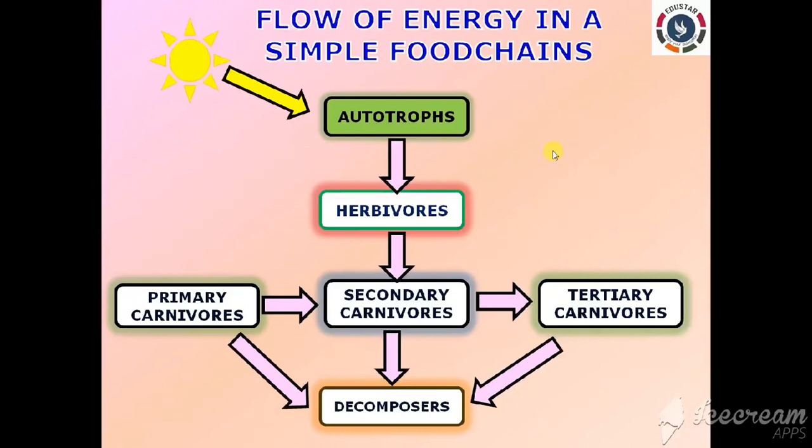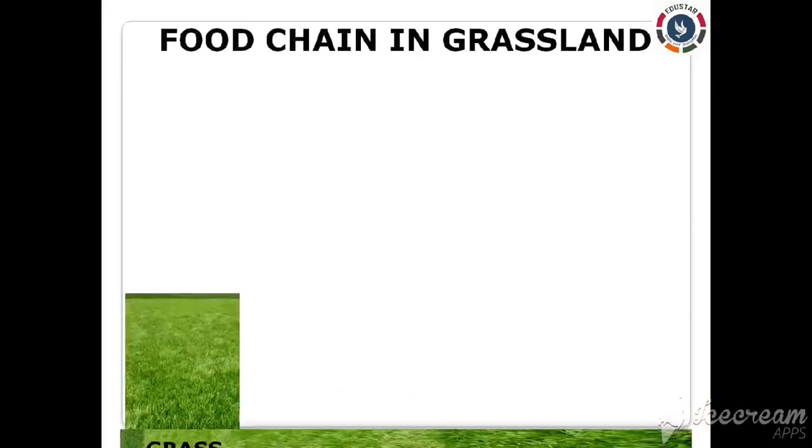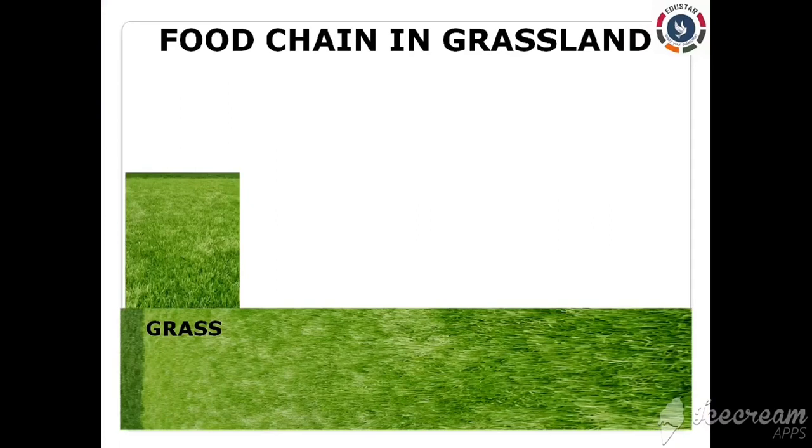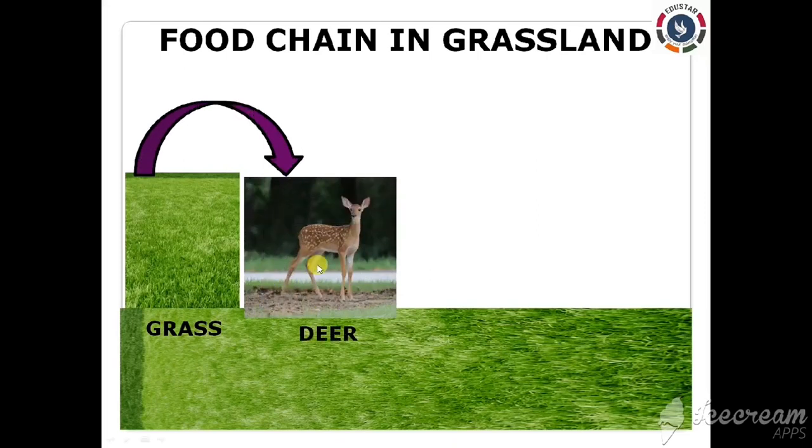Clear? Now, let us illustrate a simple food chain with an example of a grassland ecosystem, right? So, here all the green plants such as herbs, shrubs, trees, grass are called producers, right? And these producers are the autotrophs. And hence, they prepare their own food by the process of photosynthesis using the solar energy that you might have studied in the lower classes, isn't it? So, these producers convert the solar energy into chemical energy. These producers are eaten by the herbivores, right? Like deer, goat and all, which eat only plants, isn't it?